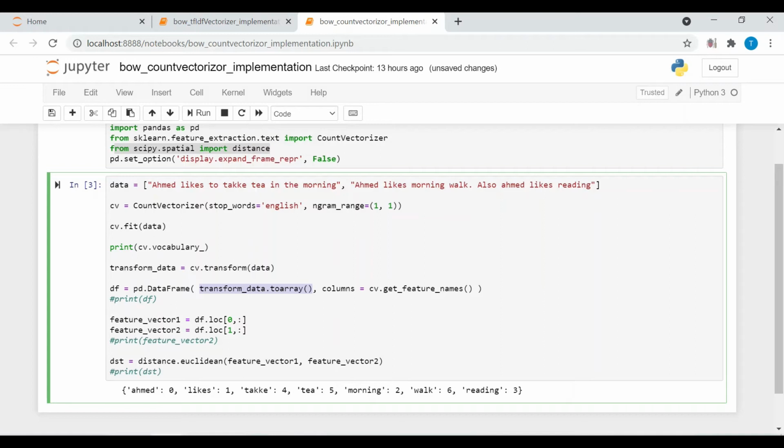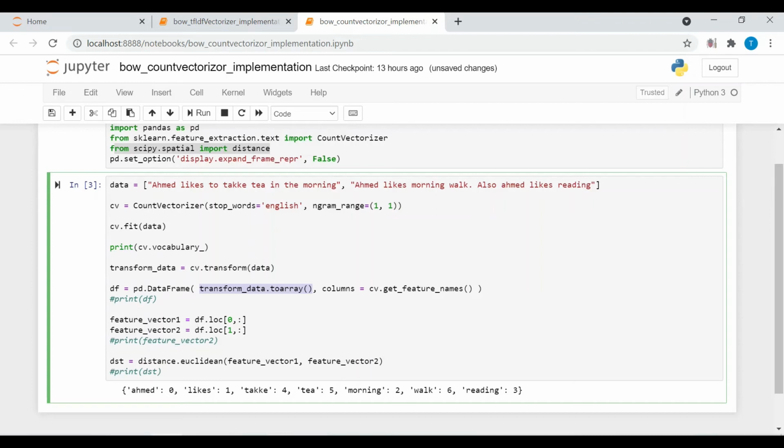And the second parameter defines the headers of the columns in the data frame. Here I am getting headers from this dictionary, so these unique words will be set as headers of the columns in the data frame.